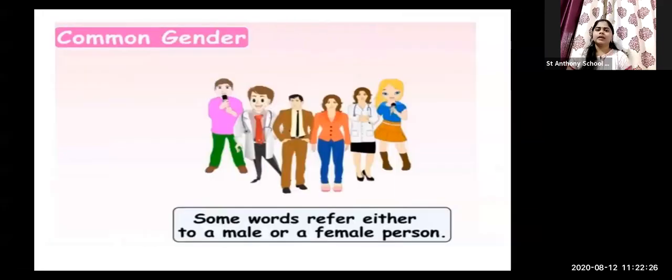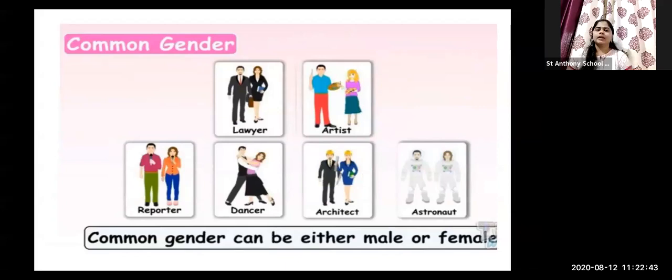Let's see all the examples of common gender noun together. Some words refer either to a male or a female person, like singer, doctor, parent. These are all examples of common gender noun. Let's see more examples like lawyer, artist, reporter. Nowadays on TV or news channels you can see reporters giving reports and news about everything. Whether the news reporter is male or female, they are called reporter. There is no separate name for that.